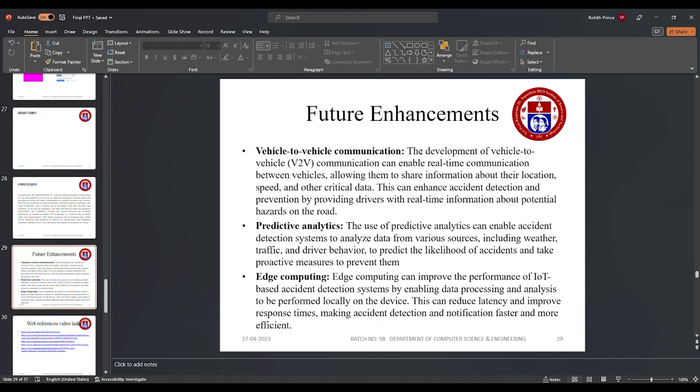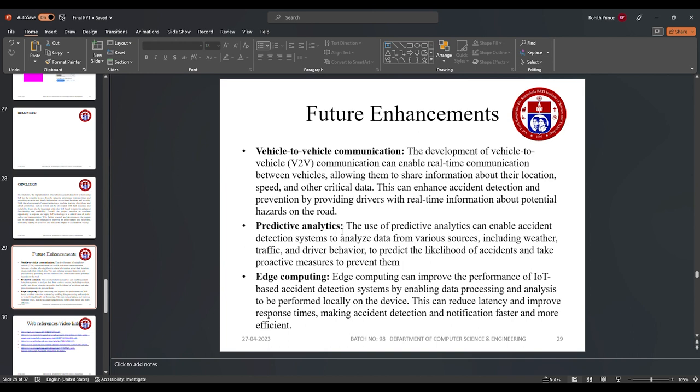The future enhancements. In future, we can do vehicle to vehicle communication. Imagine there is a vehicle in front of you and another vehicle is so close to you. Then there will be mutual vehicle communication that you are too close to the other vehicle, so that you can make sure to go a little forward.